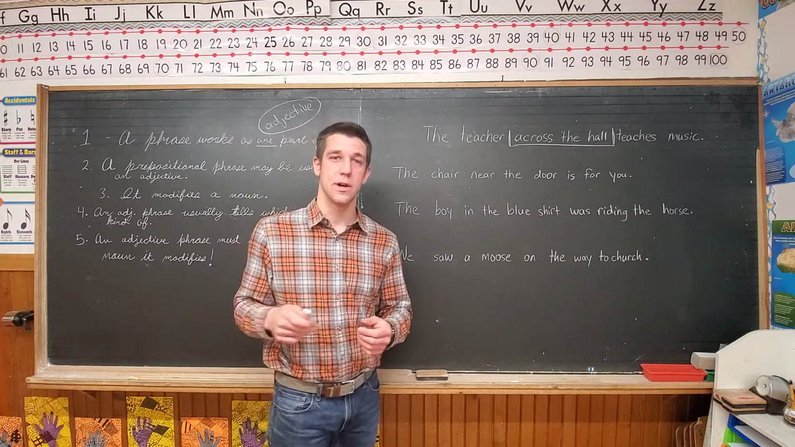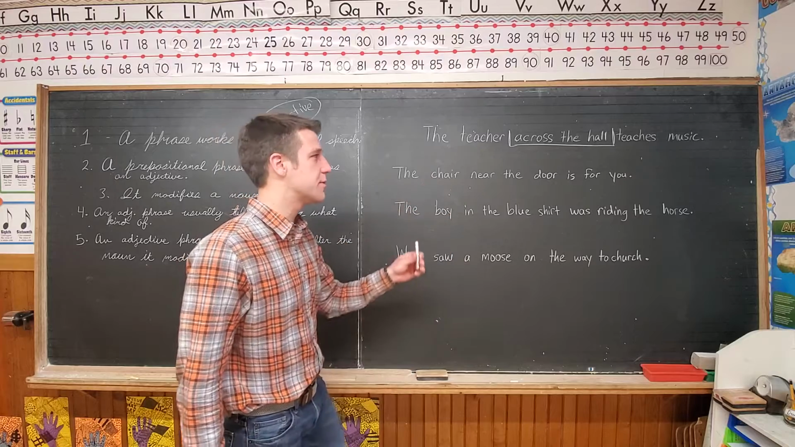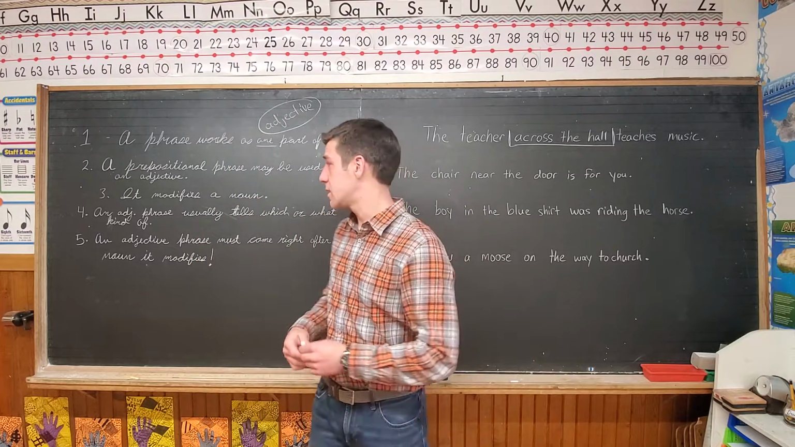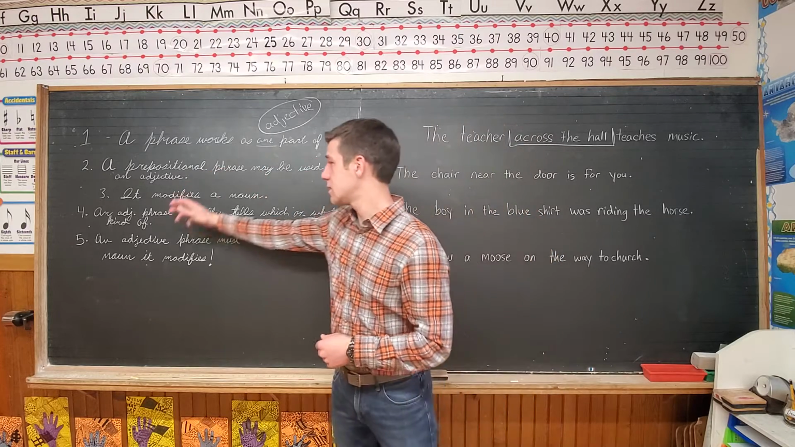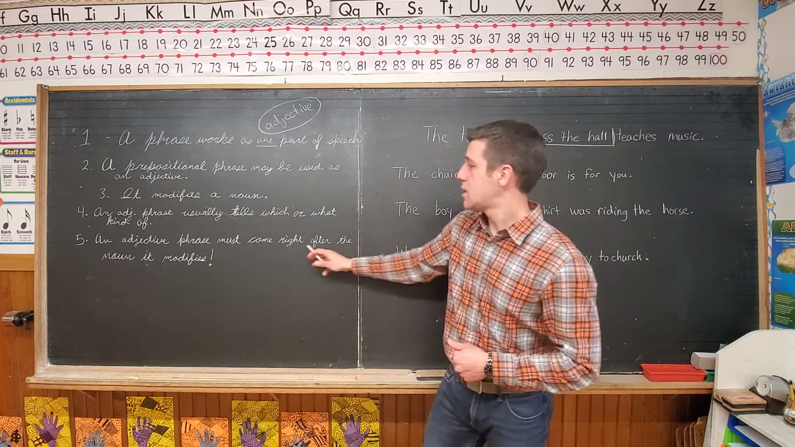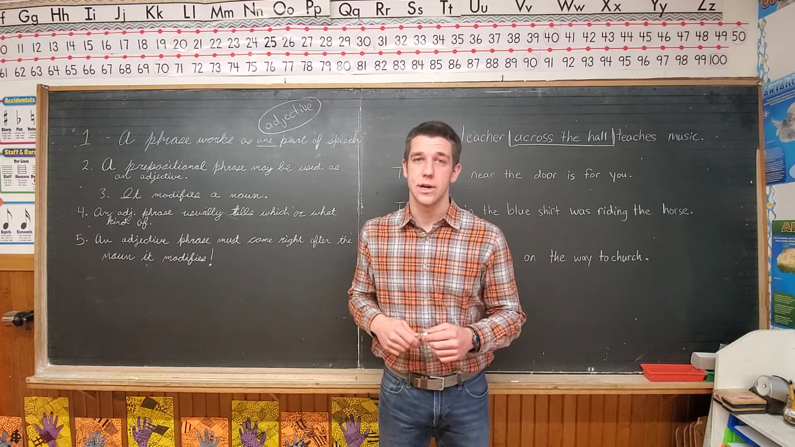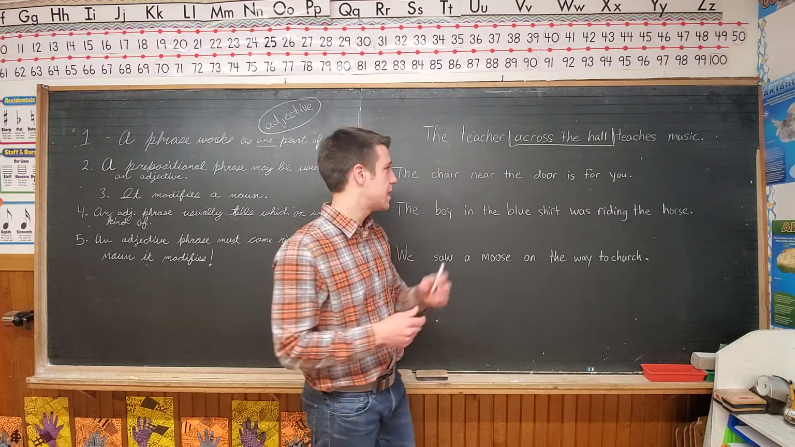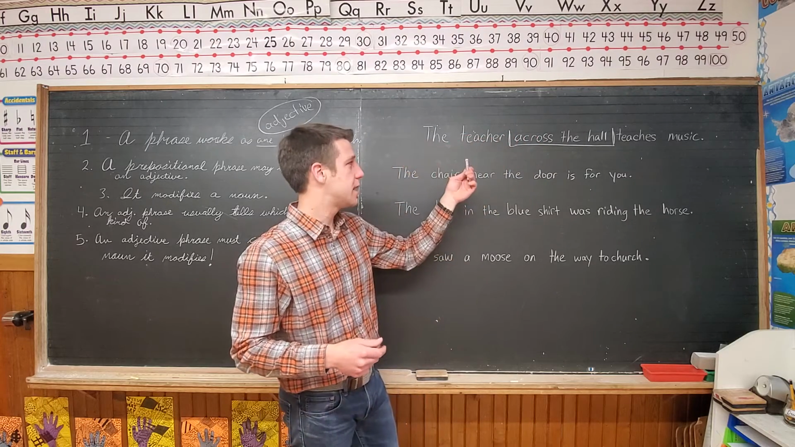Another word is modify. So it's going to modify a noun or pronoun. So you want to find the noun or pronoun it modifies. But that takes us to number 5. An adjective phrase must come right after the noun it modifies. So that gives us a hint for finding the noun it modifies. We found the adjective phrase, the prepositional phrase. Now we want to find the noun it modifies.